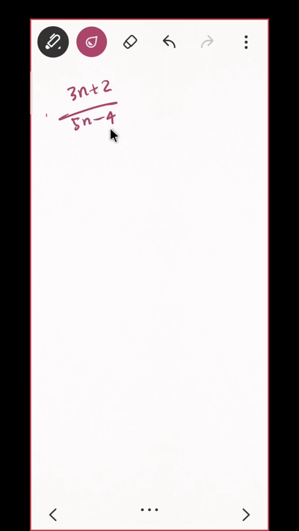Highest degree n, divide by n both the sides. So it will be 3 plus 2 by n, and here it will be 5 minus 4 by n. What else? Take the limit. इसमें कुछ आएगा नहीं, this is 0, this is 0, so this is 3/5. Is that clear? You may just revise it once again if you want.